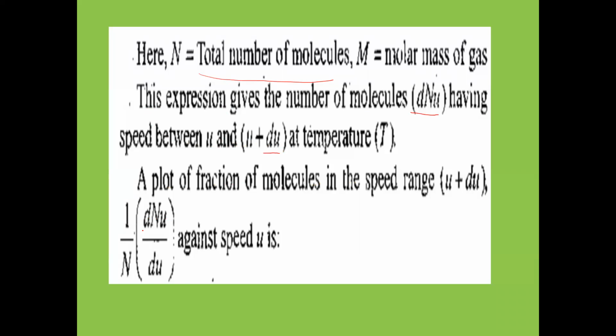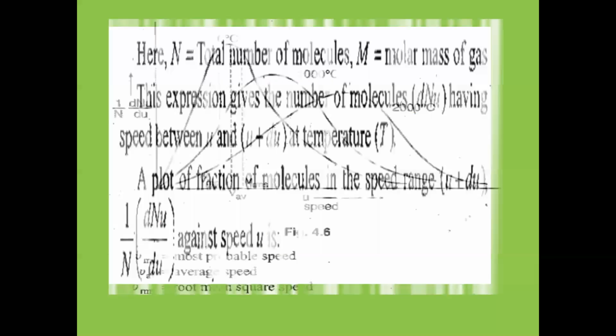Okay, and 1/N of dN/du against speed u is given by another one-form plot. That plot is important to study here. If you study that plot, you'll understand everything about the different types of velocities. So we are taking the plot of the fraction of molecules versus velocity. u is molecular velocity, and this one is the fraction of molecules. This graph we are going to study.